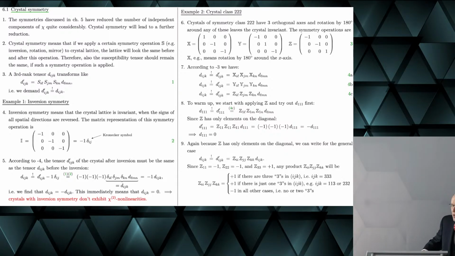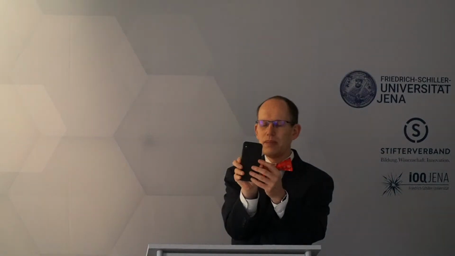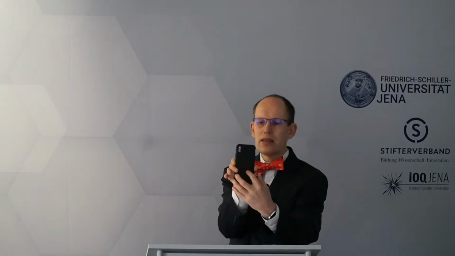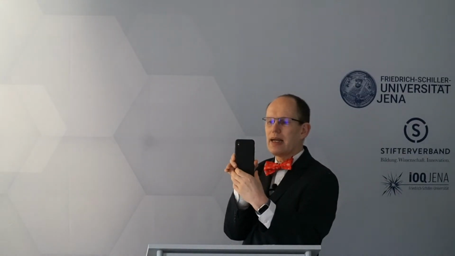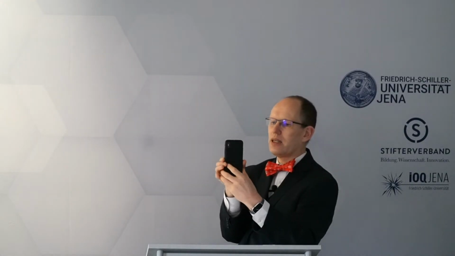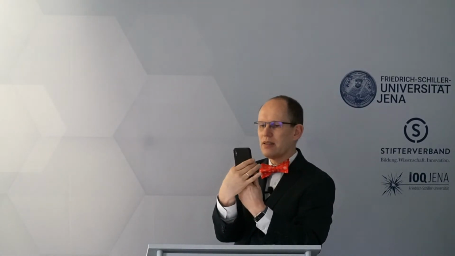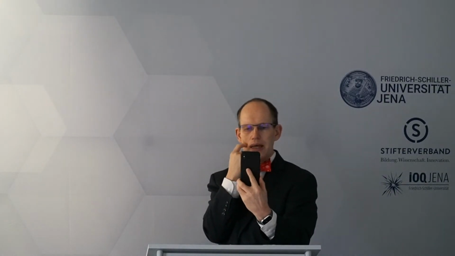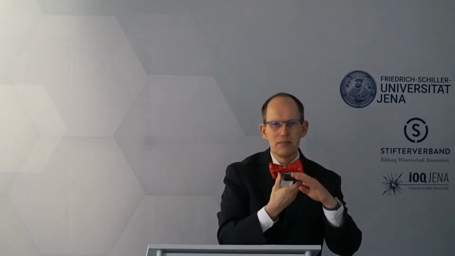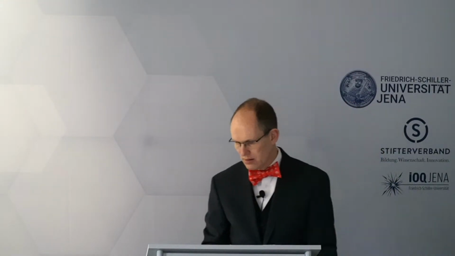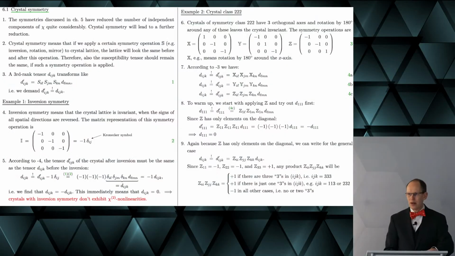So this is actually this crystal class, I guess. Right, so I said already I can rotate it by 180 degrees through this axis. I can also rotate it by 180 degrees through this axis, assuming that the back side and the front side are equal. And then there's a final one, namely this axis. So I can rotate it by 180 degrees and it still looks the same. Okay, good.